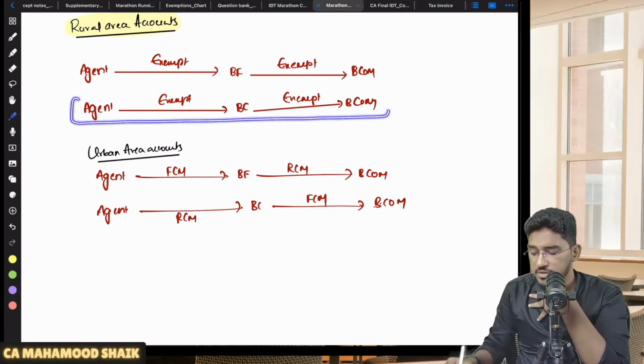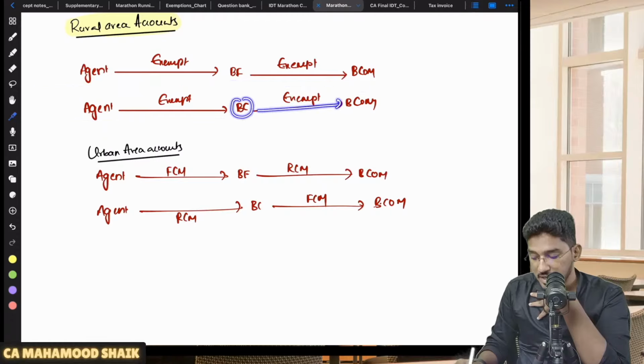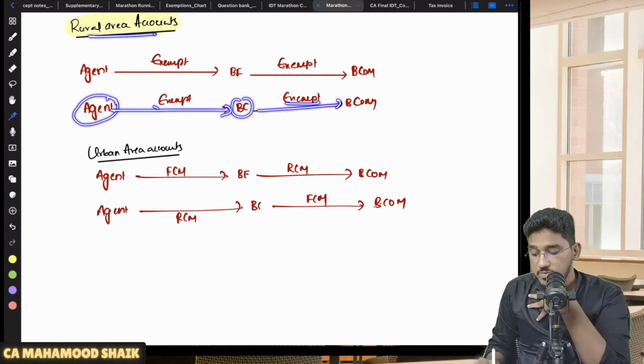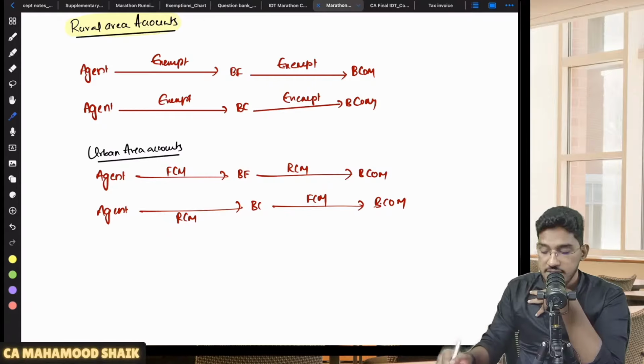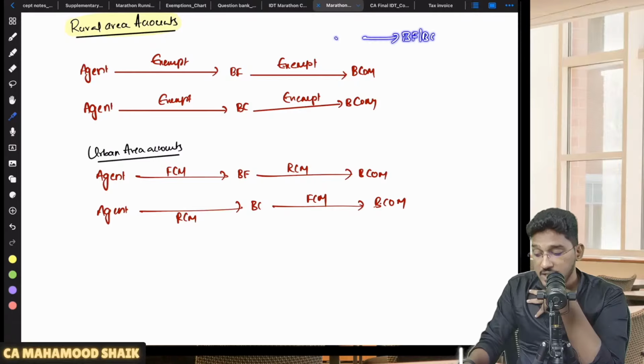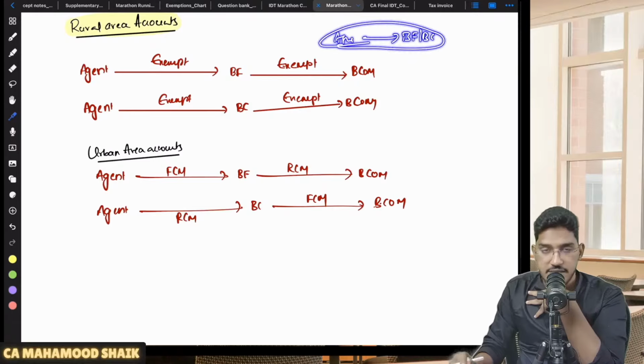The same thing will become applicable for the business correspondent also. Services provided by a business correspondent to the banking company in relation to rural area accounts are exempt. Services provided by an agent of a business correspondent to a business correspondent in relation to rural area accounts are exempt. So what I want to say here is, in relation to accounts of the rural area, services provided by the business facilitator or business correspondent or their intermediaries like agents, everything is exempt.